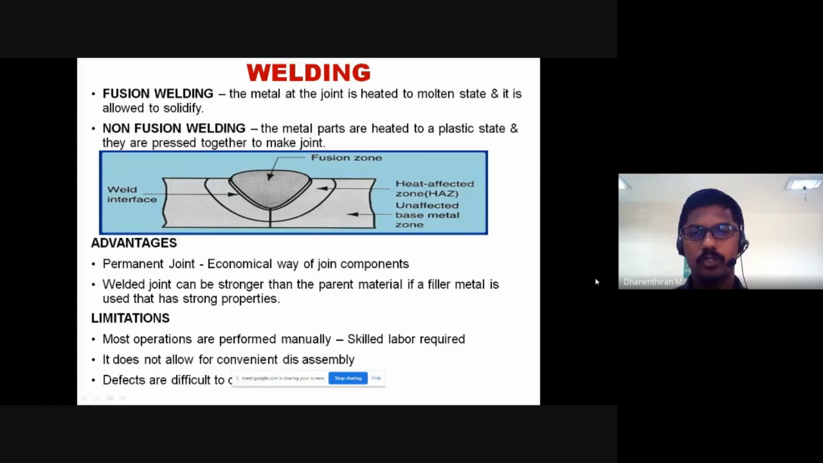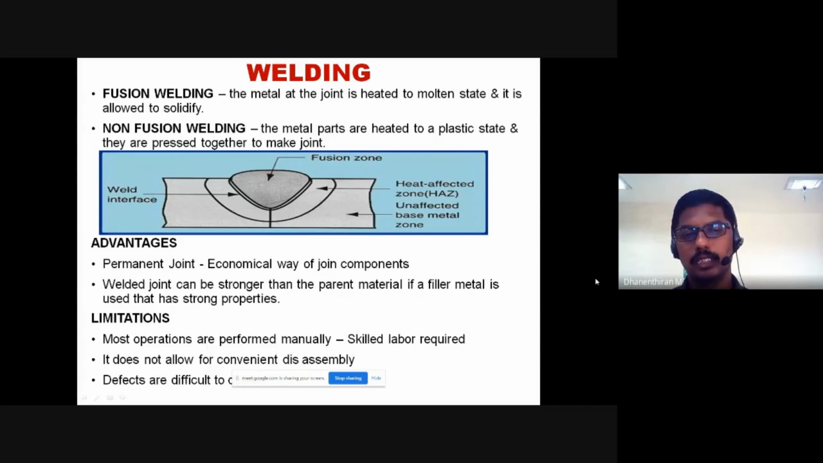Another one is non-fusion welding. In non-fusion welding, the metal parts are heated to the plastic state, and we apply pressure together to make the joint. First we heat the metal to the plastic state, then we apply pressure, and then the metal makes the joint. That concept is known as non-fusion welding.